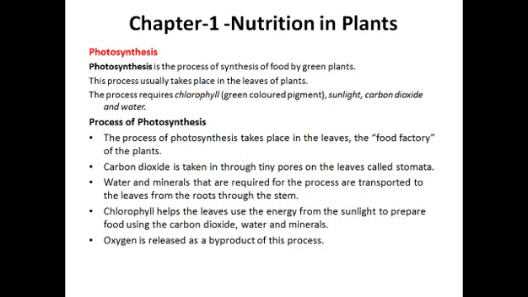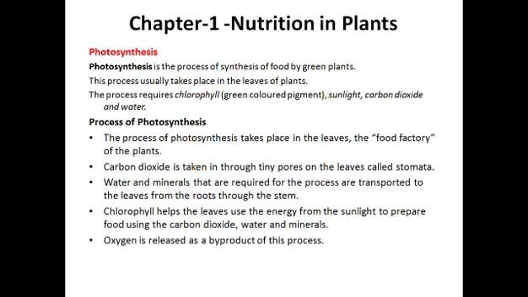There are tiny pores on the leaf that are called stomata. Water and minerals that are required for the process are transported to the leaves from the roots through the stem. We all know from where water and minerals are supplied to the plant. Yes, from the roots only. We already studied this: the primary roots and secondary roots absorb water and minerals and transfer them to the whole plant.